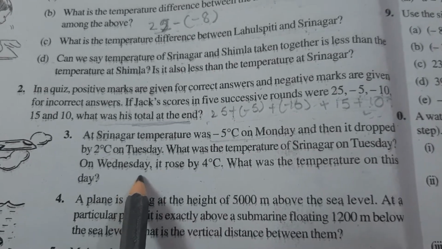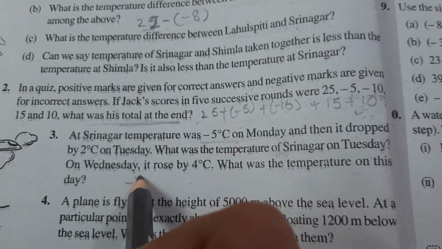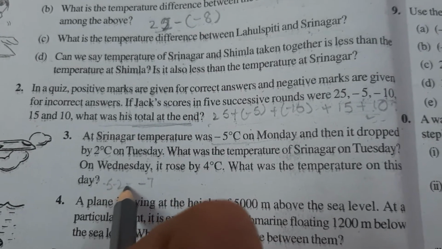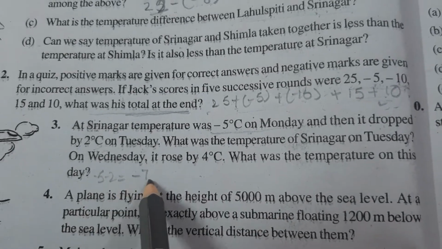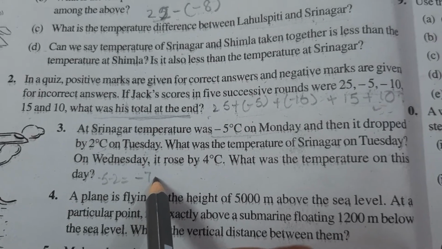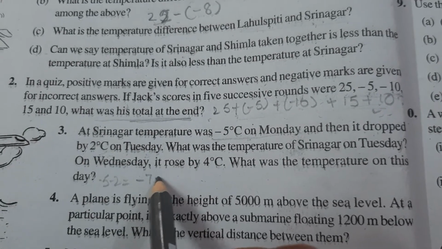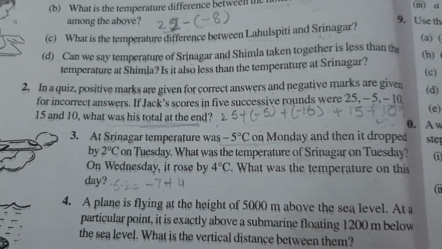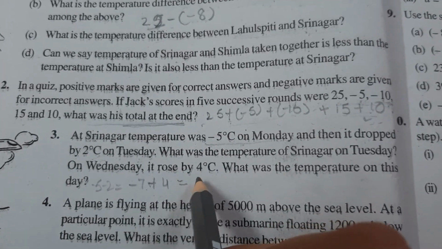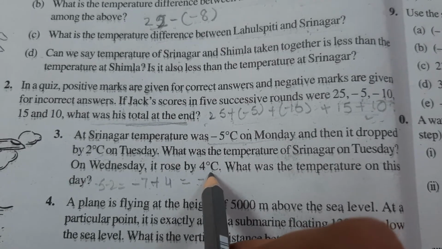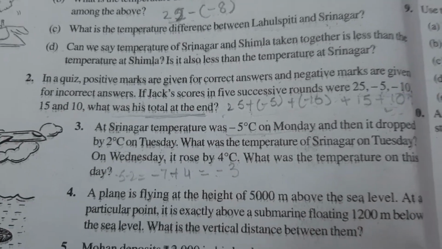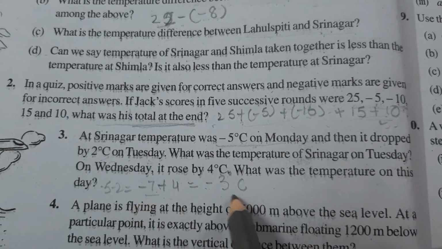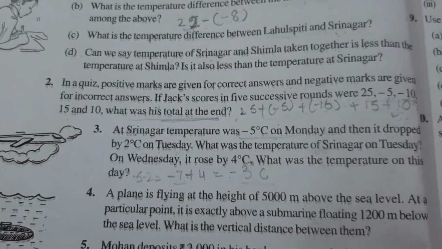-5 -2 is -7. Okay, so this is the answer of this. Then on Wednesday, on Tuesday it was -7. Now where did you get it from? -5 -2. Okay, now -7, then it rose. It rose means it came up. So -7 plus 4 means -3 degrees Celsius. So these are your two answers. First is -7, then is -3 degrees.